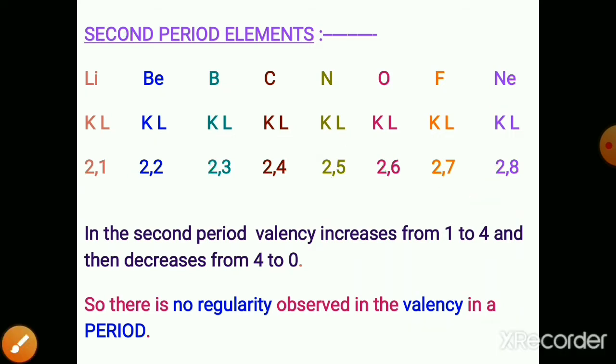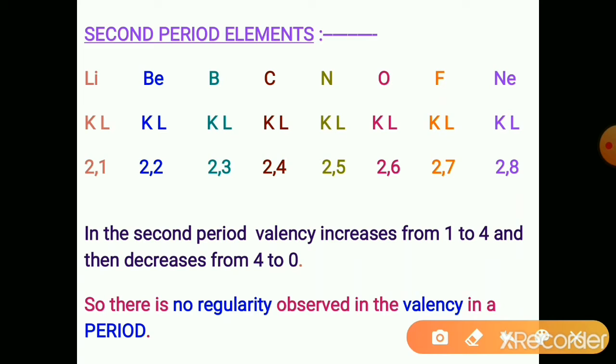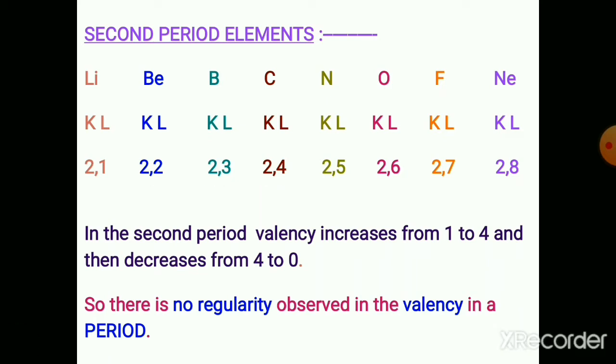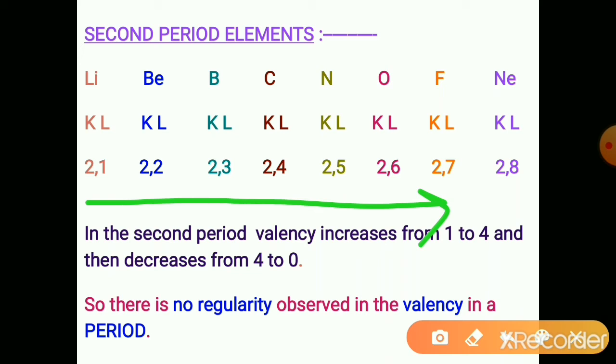The shell that starts to fill in lithium is the second shell, the L shell. Here the L shell has 1 electron, here 2 electrons. Gradually the number of electrons increases in the second shell. So electrons add in the same shell in a period.